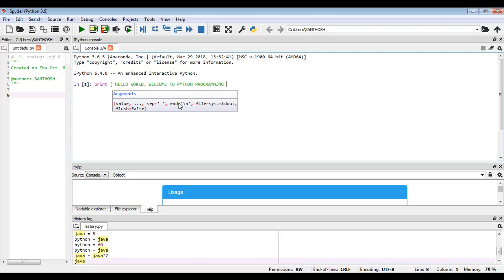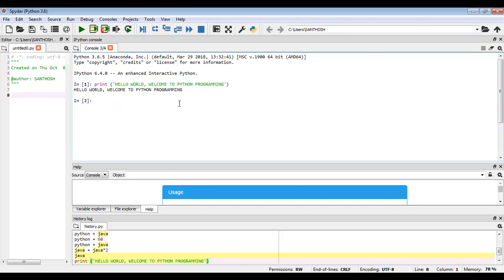So this one is my first statement. Now I enter. Next it prints: Hello world, welcome to Python program. So this one is the print function.